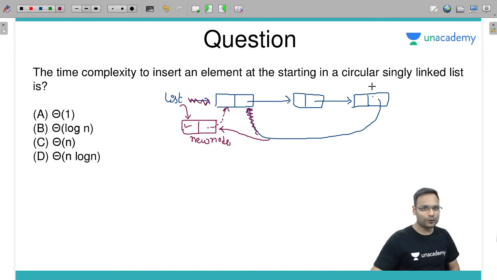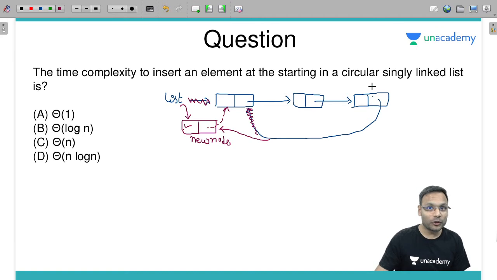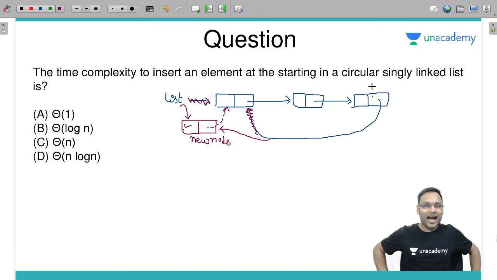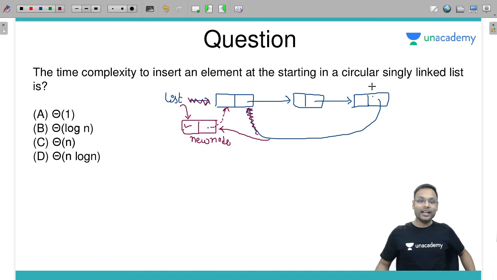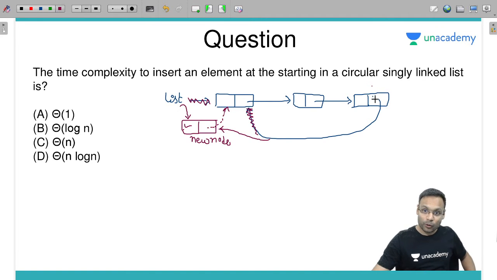Do I know the address of the last node? No. Can I get that directly through the list pointer on the new node or the first node? No. In that case, should I have a traversal? Yes. To change the next pointer of the last node, I will have to traverse the entire list. Answer is C, theta of n time.